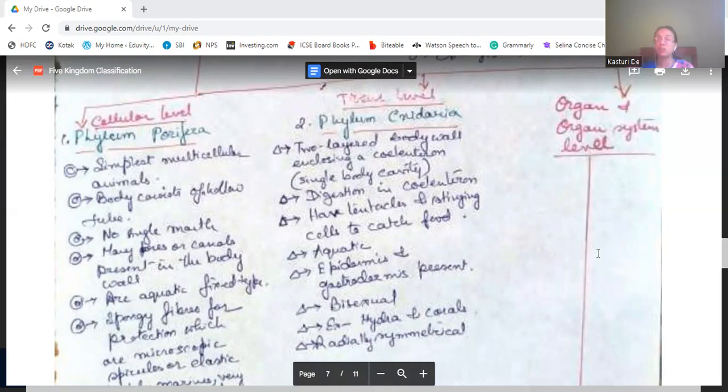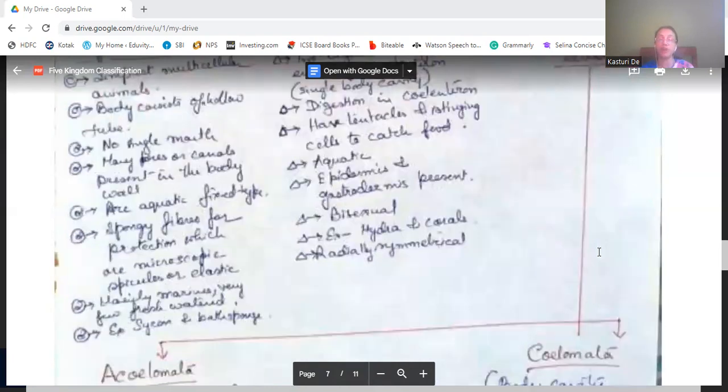They have spongy fibers for protection, which are microscopic spicules. They are also elastic. They may be spicules or they may be elastic. They are mainly marine, while a few are freshwater. For example, Scypha and bath sponge.